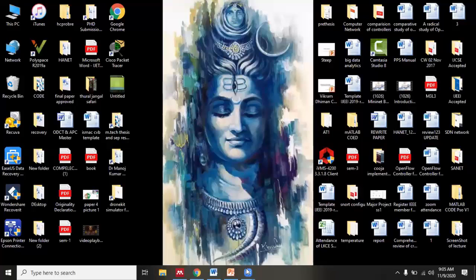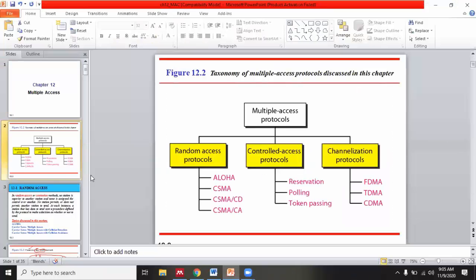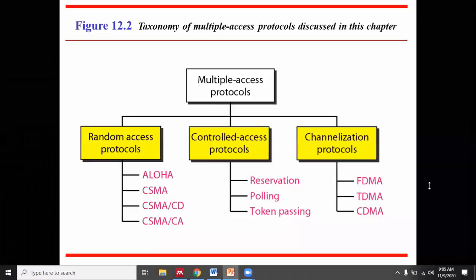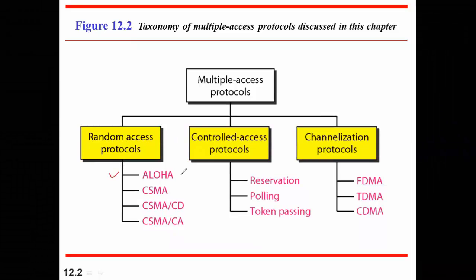Sujata, are you there? Okay, so I am resuming from my previous lecture, in which we were talking about multiple access protocols. The screen is visible to you. We ended our lecture having segregated these protocols into three categories. We have already discussed Aloha, which has two categories: pure Aloha and slotted Aloha. We are talking about CSMA. In today's lecture, I'm going to again discuss Aloha and some numericals. So please focus over here.